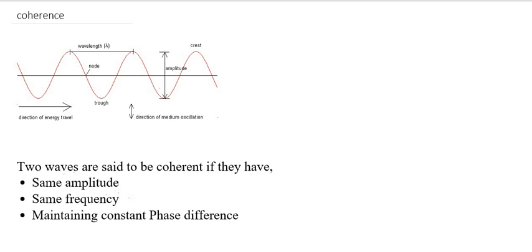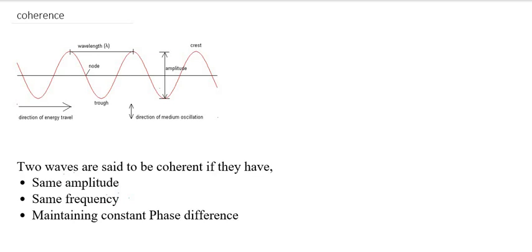Hello everyone. In this class, we are going to discuss in detail about coherence because this chapter is all about interference, and we know that without coherence, interference is not possible. In your plus 2 higher secondary classes, you already learned the basic definition of coherence.